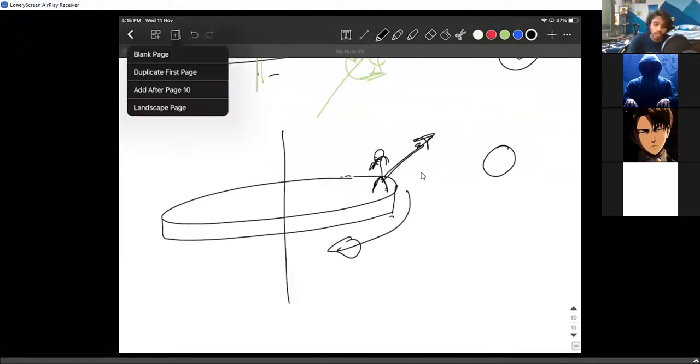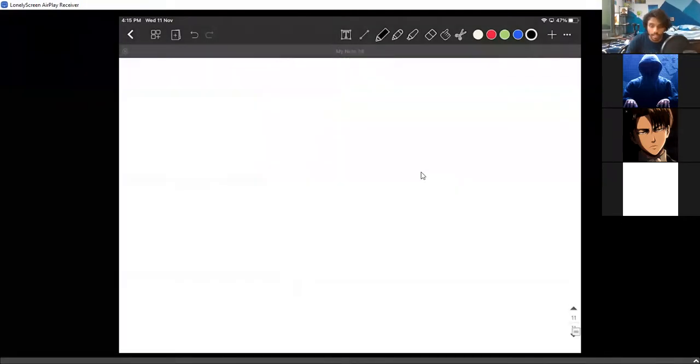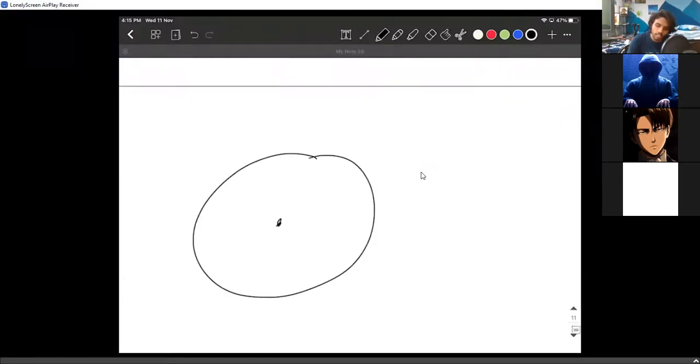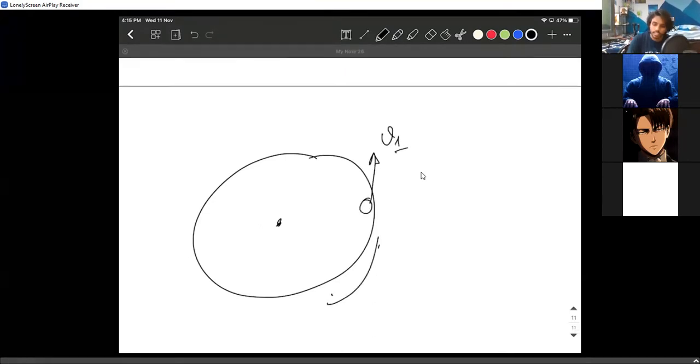Let us take a look at the top view of the man jumping. This is the top view of the disk. The man jumped in this direction with, let us say, v1, and the disk recoiled with an angular velocity omega 1. The man's mass is small m, the disk's mass is capital M. I'm going to write the angular momentum of the entire system.